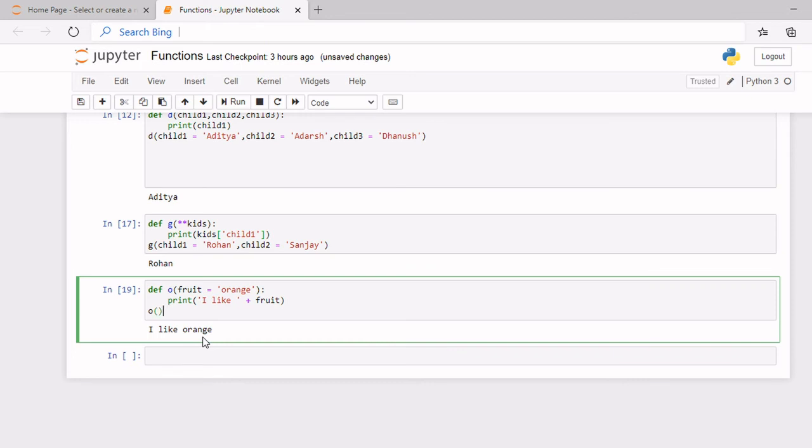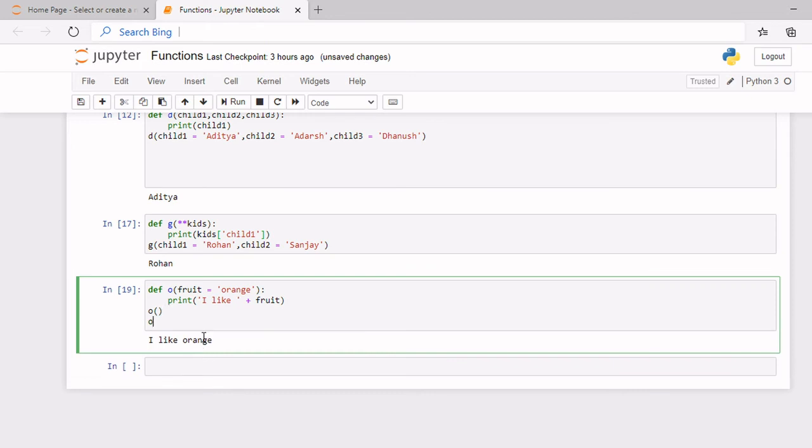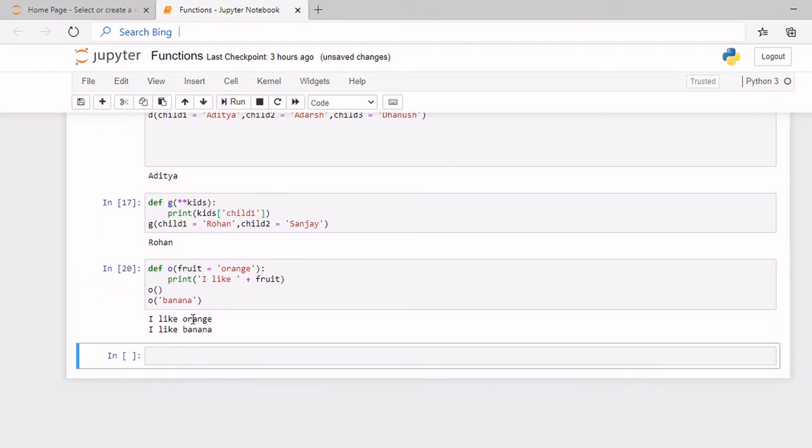But what if I fill it? So now if I fill it in with, let's say, banana, and then run it, you can see it comes as I like banana. So if I leave it blank, the default value will be taken, but if I fill it in, then the value which I have entered will be taken.